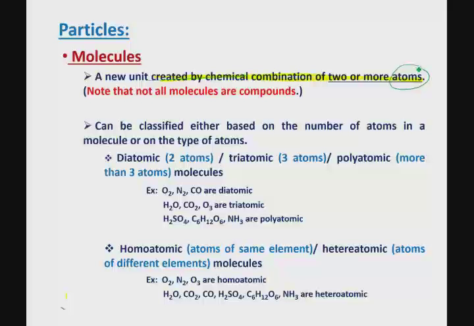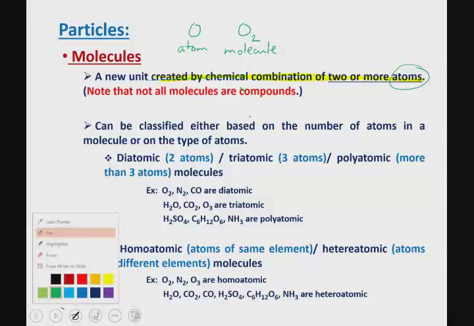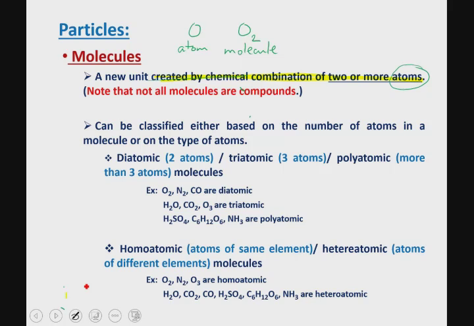In a previous session, we defined a compound as something that's created by a chemical combination of two or more elements. Please understand. Now, when I write O, this is an atom of oxygen. But when I write O2, that is a molecule of oxygen. But is O2 a compound as well, because it has more than one atom? The answer is no. O2 is not a compound because the definition of a compound very specifically says two or more elements. This is the same element. Both of the atoms in this molecule are for the same element, oxygen. So this is not a compound.